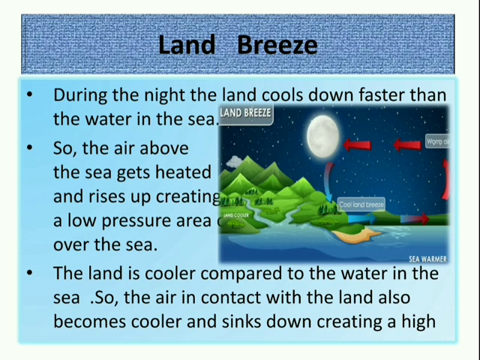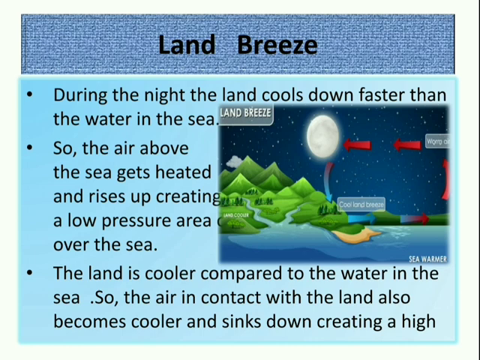So, the air above the sea gets heated and rises up, creating a low pressure area over the sea. The air above the sea gets heated up because the sea water is warm as compared to the land at night. As a result, a low pressure area is created over the sea.